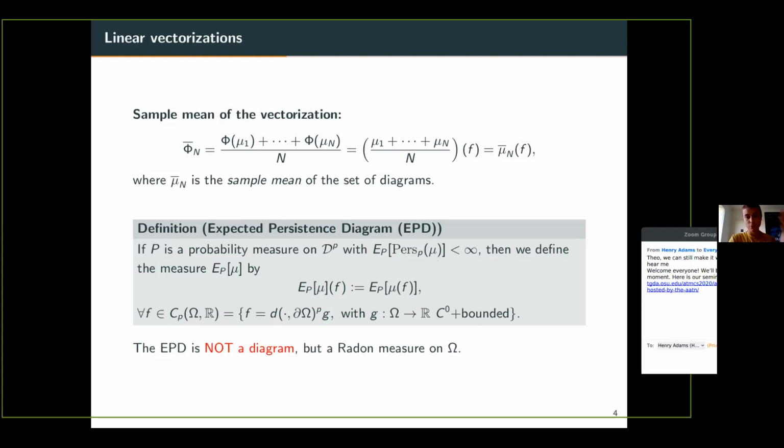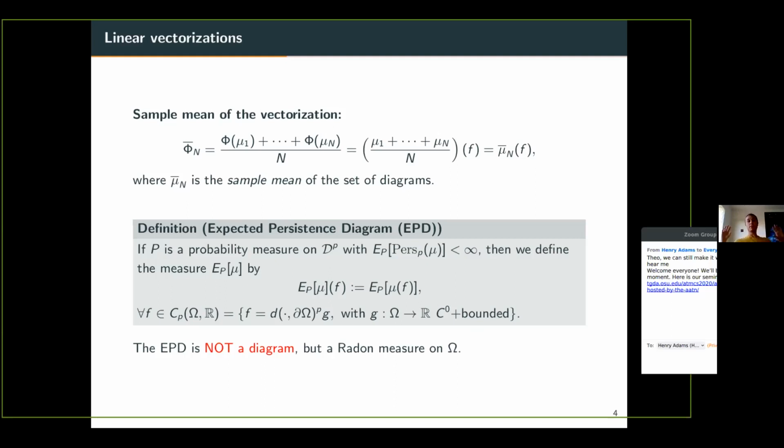That's to say, by definition, the integral of f against the EPD is the expected value of the corresponding representation or vectorization. So you want this formula to hold for any f which belongs to the functional space C_p(Omega) of vectorizations, which are continuous.